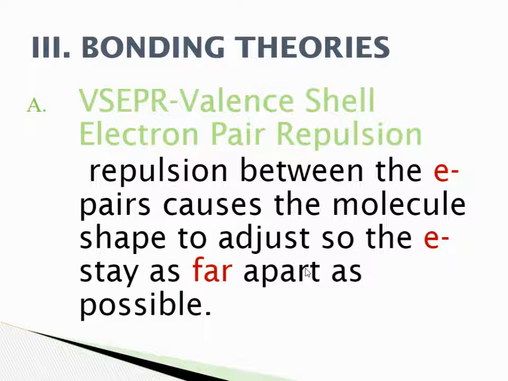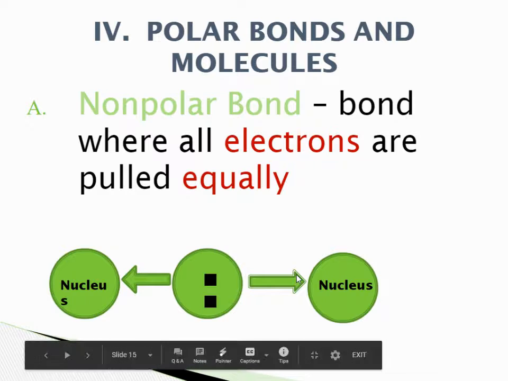VSEPR means valence shell electron pair repulsion. The repulsion between electrons causes the molecule shapes to adjust so that the electrons stay far apart. So even though we have shared electrons, we still want to keep the electrons as far apart as possible. So we see the different shapes of these molecules.